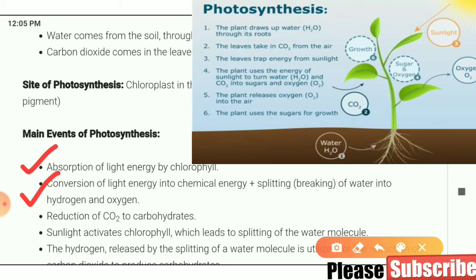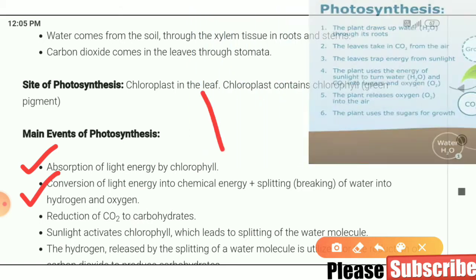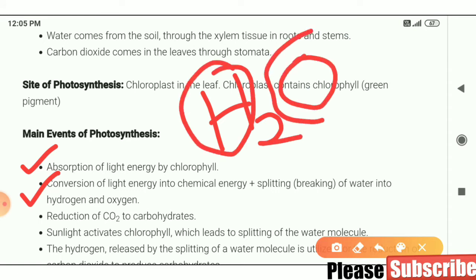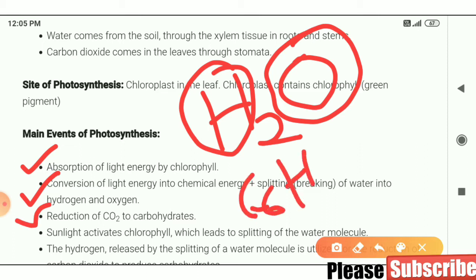That plant will take water. Water means H2O. That hydrogen and oxygen will split. Now reduction of carbon dioxide to carbohydrate. That CO2 will change into C6H12O6. Clear? Sunlight activates chlorophyll, which leads to splitting of the water molecule.